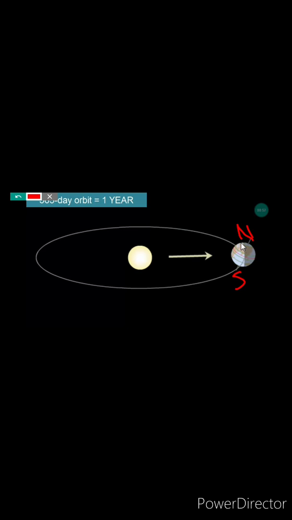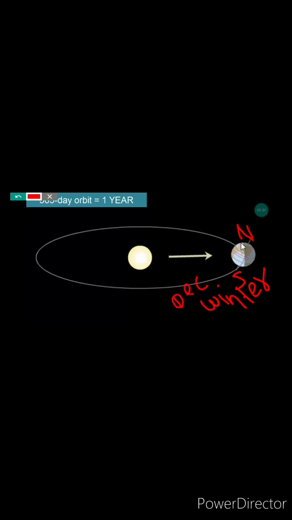If you are seeing this very carefully, half of the part is a little brighter compared to the other one, which is facing the sunlight, towards the sun. That means they are receiving the direct sun rays, whereas the other half is a little dark. Why? Because they are not receiving the direct sun rays. Now this is the location of the earth when we have winter, and this is the movement when it happens in December.